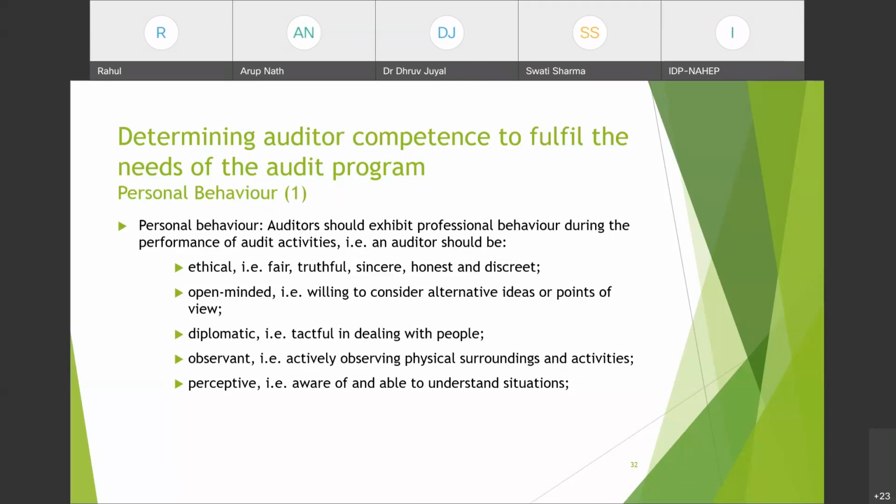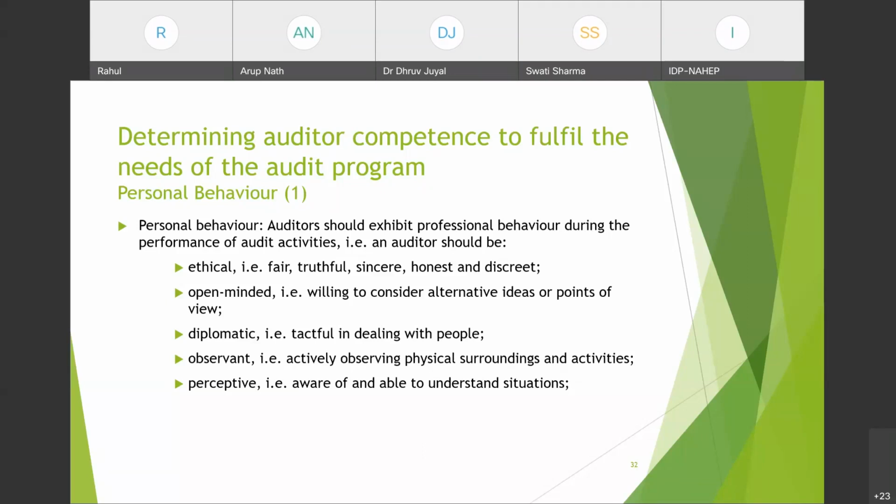An auditor must be observant, actively observing physical surroundings and activities. We generally say an auditor is the eye, ear, and nose of an organization. So wherever he is going, he should observe each and everything around him.